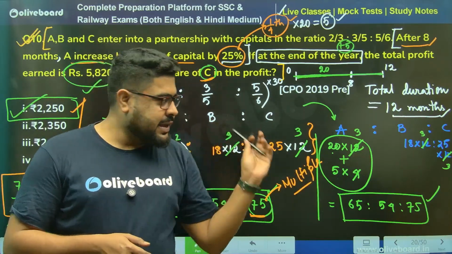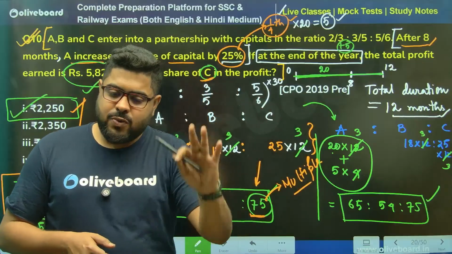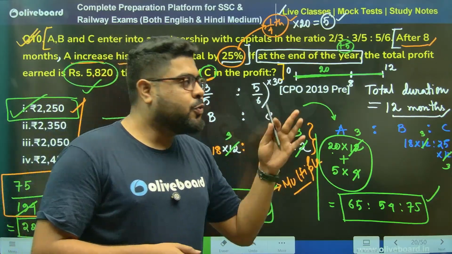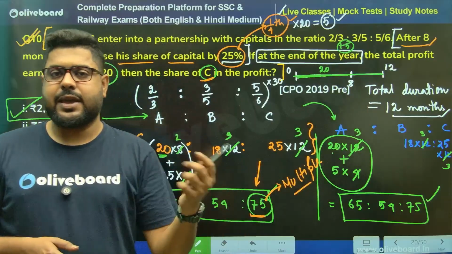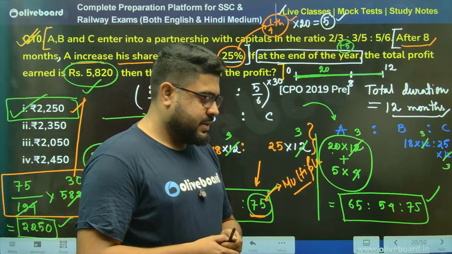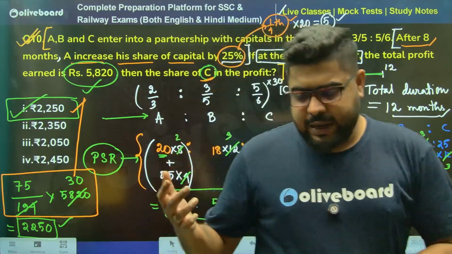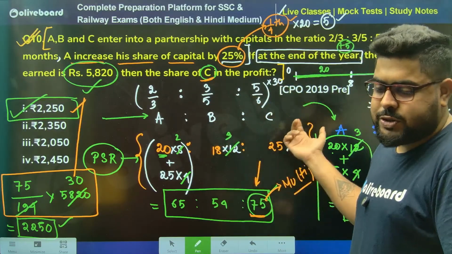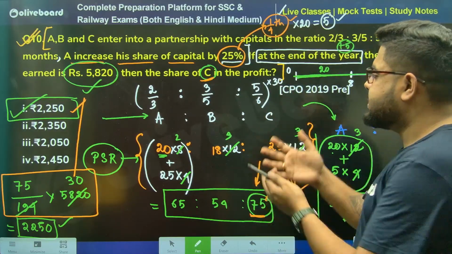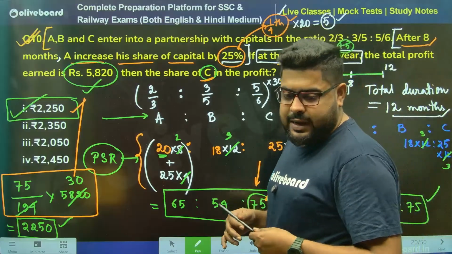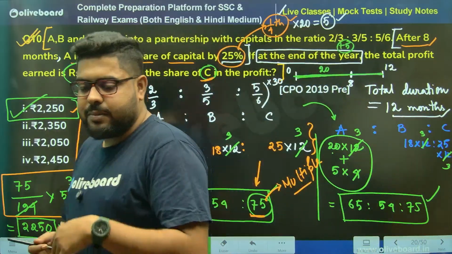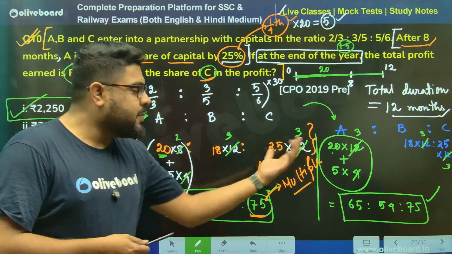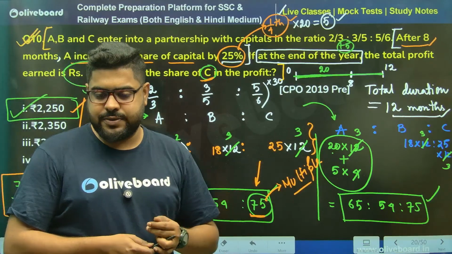When you can think in both ways, only then will you know which question is better to think about in what manner. If all you know is one method, then you don't have the option to choose anything else. But if you have multiple techniques at your disposal, only then do you have the luxury to choose.